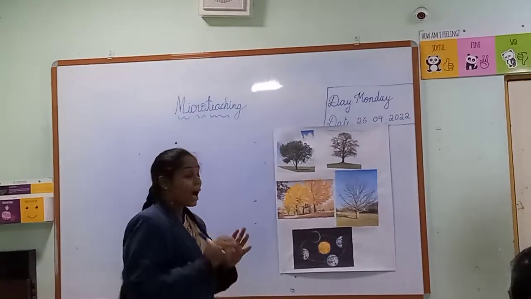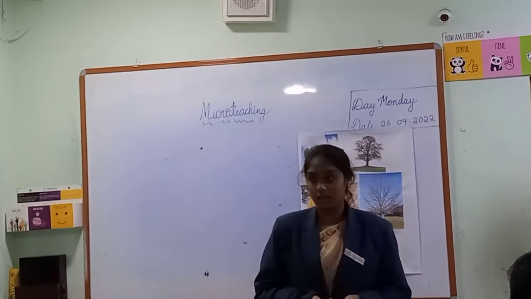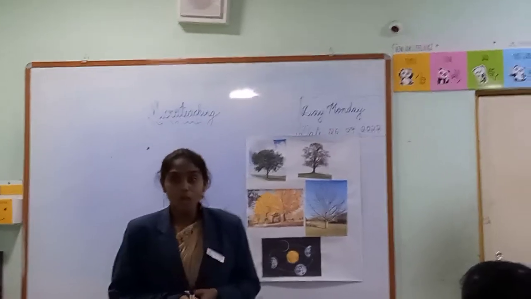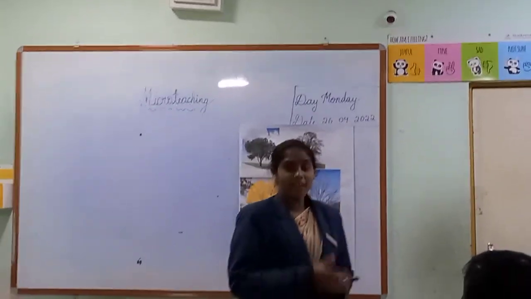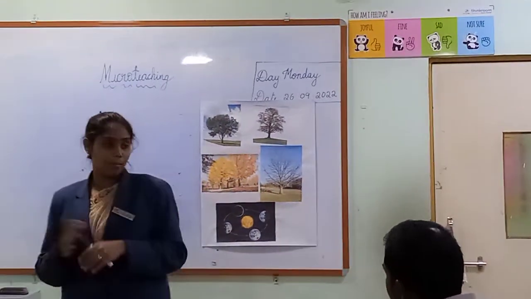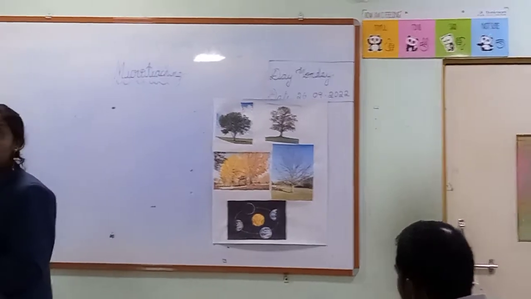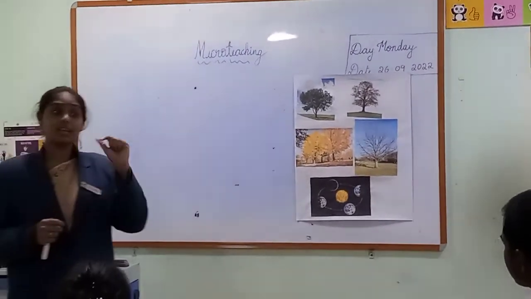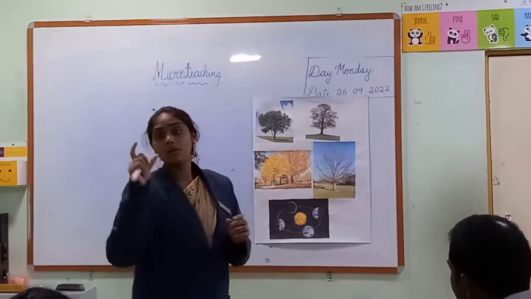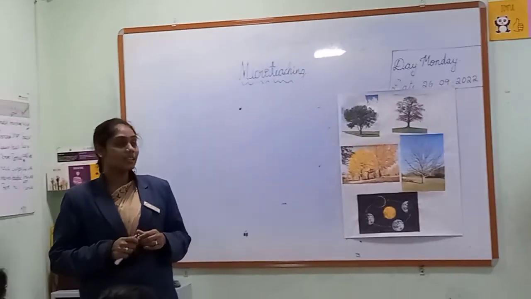Right. So how can we identify and recognize the seasons? Tell me. On the basis of temperatures. If the temperature is high, we think it is summer. If the temperature is low, we think it is winter. Right? Can you please tell me another example to identify the seasons? Earth revolving around. Yes, very good.